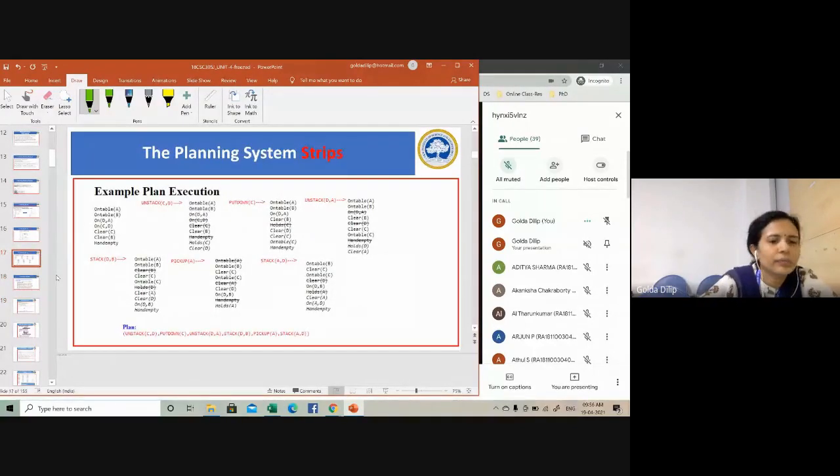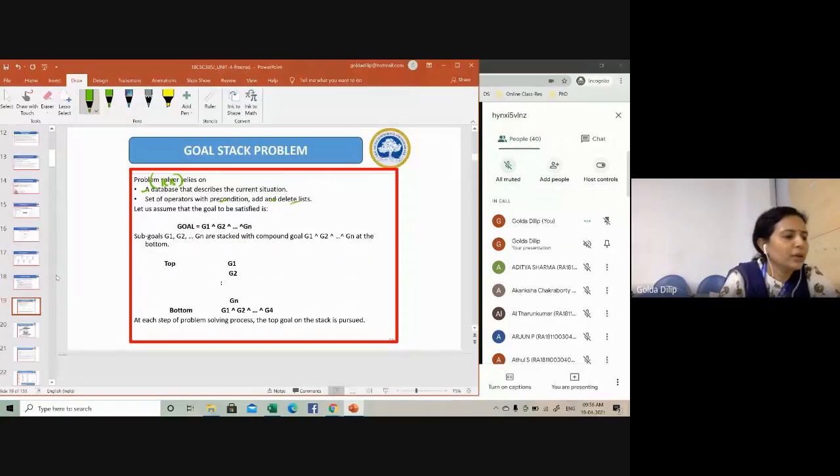You can see here, all your red color ones, your actions, stack, unstack, pick up, put down, all these things. So you have all your set of operators. This is what your knowledge base will be having. Here we will have to solve it as a stack. Generally when we say stack, stack will have something called top of stack.